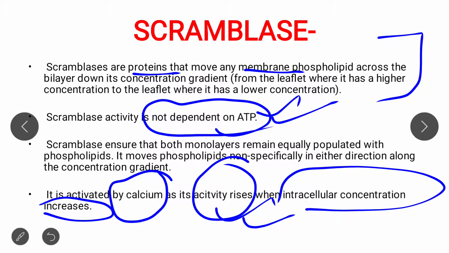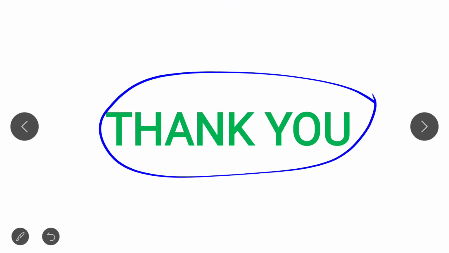Fourth point, it ensures that both monolayers remain equally populated with phospholipid. So these are all about scramblase. Students, this topic is very important from the CSIR NET point of view. I tried my best to make you clear about these three proteins, flippase, floppase and scramblase.